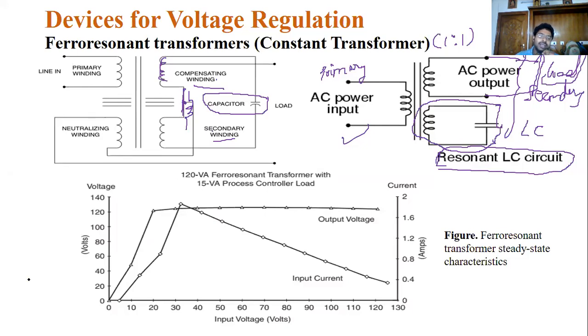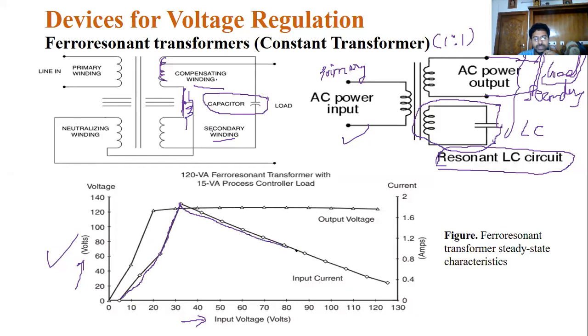Now see this waveform. This axis represents the voltage level. This is the input voltage, showing how much the voltage drops or how much it increases in the system. Now see this, this is the input current waveform.